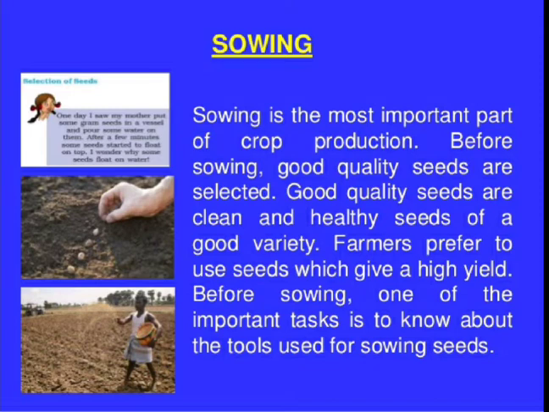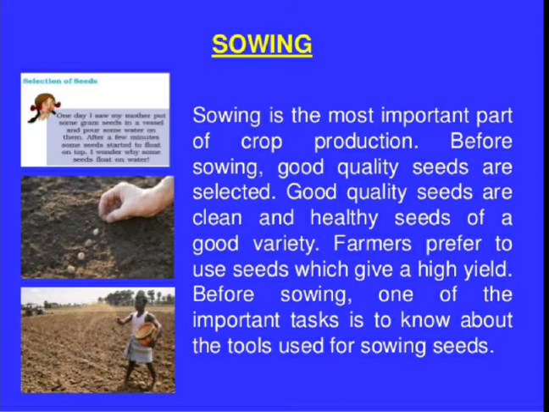Okay, why is it important? Before sowing, the farmer selects good quality, clean and healthy seeds for the sowing process. Why do they select this type of seeds? Because better quality seeds will give a high yield, and that is what they want, high production. For good production, they must select good quality and healthy seeds for sowing.